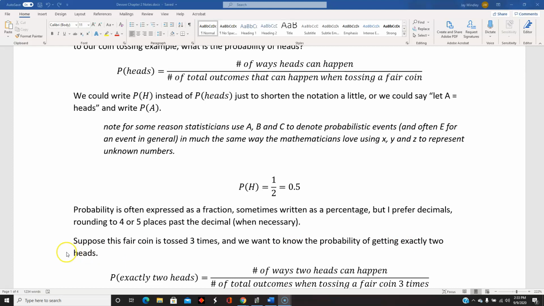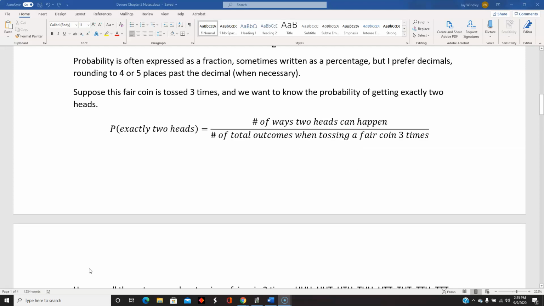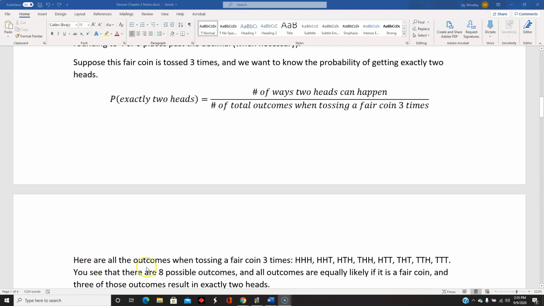So here's a little bit more tricky problem. Suppose we toss the coin 3 times and we want to know the probability of getting exactly 2 heads. So we need to know the number of ways that 2 heads can happen, and we need to know the total number of things that can happen. In this case, there's a few more possibilities, but it's still a small enough number of possibilities that we can list them all out.